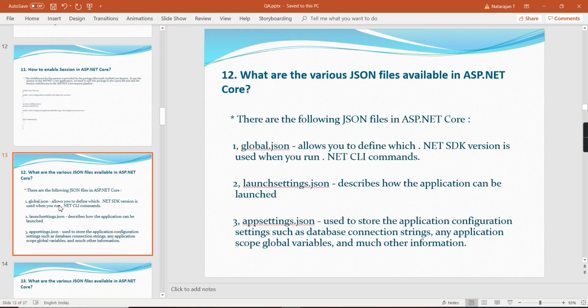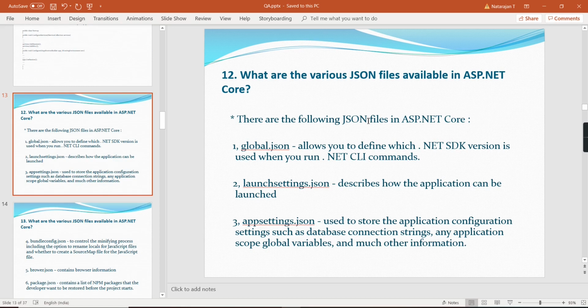Okay, the next question: what are the various types of JSON files available in ASP.NET Core? There are six types of JSON files available in ASP.NET Core. The first one is global.json, which allows you to define which .NET SDK version is used when you run the .NET CLI commands.